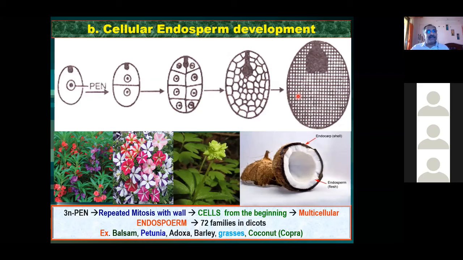Previous endosperm development का नाम क्या था? Short form में जल्दी लिखो slide chat box में. Previous endosperm development का नाम, the name of the previous slide.